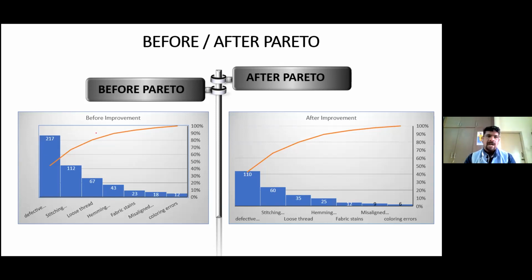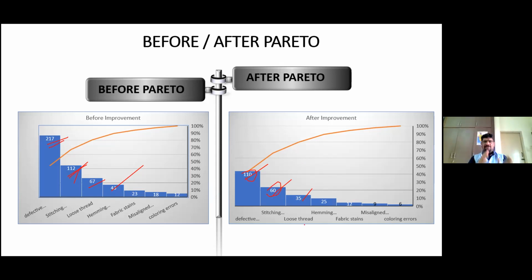That is, I have found out a fault and I have tried to rectify it using a method. Before Pareto, the defects are 217, 112, 67, 43. But after implementing the solution, I can show the management there was a drastic improvement, because the defective button has reduced by 110 and the stitching has reduced by 60 when compared to 112, and everything has been brought down and the efficiency has improved.